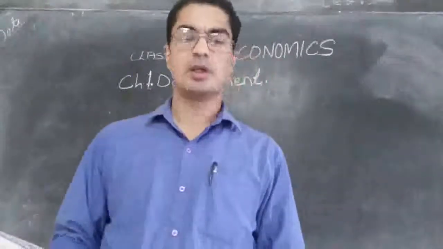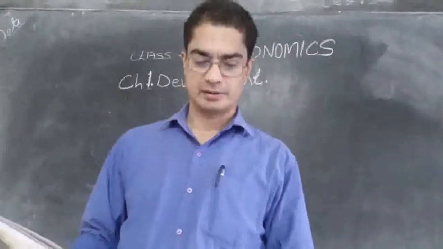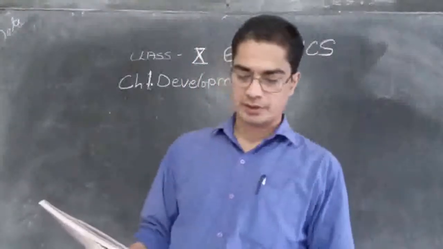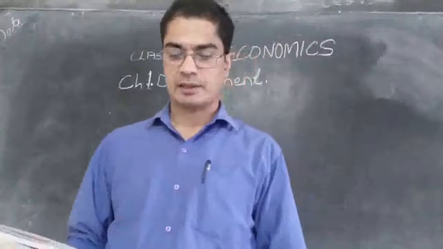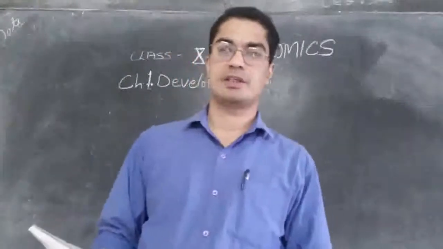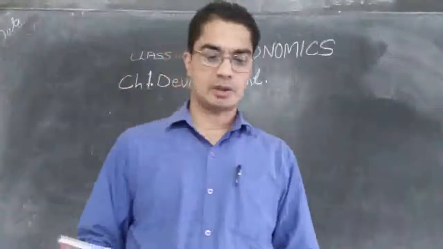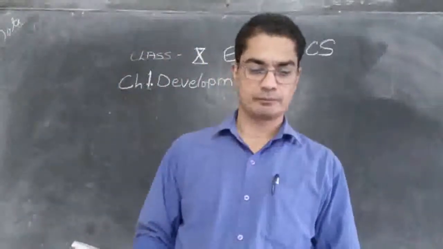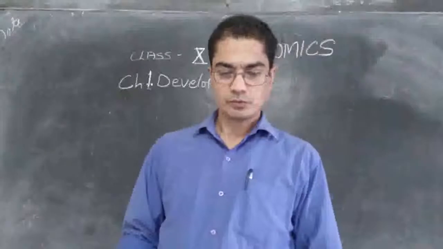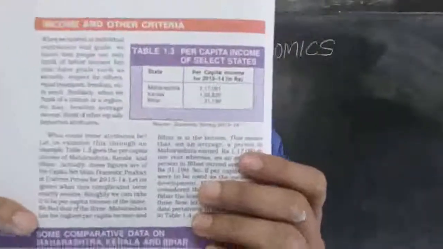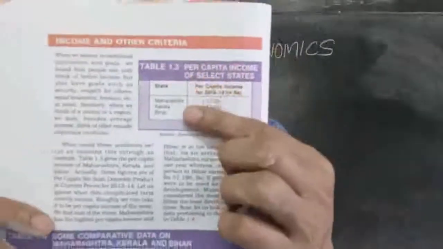One is about the infant mortality rate, another is about the literacy rate, another is about net attendance in the secondary stage of schooling, and there is also per capita income. So we see here, can you see?